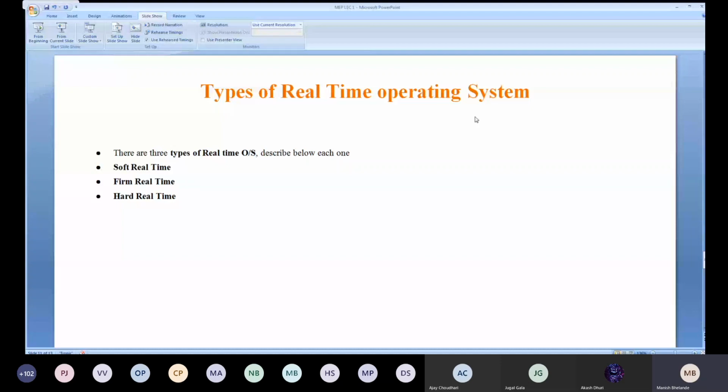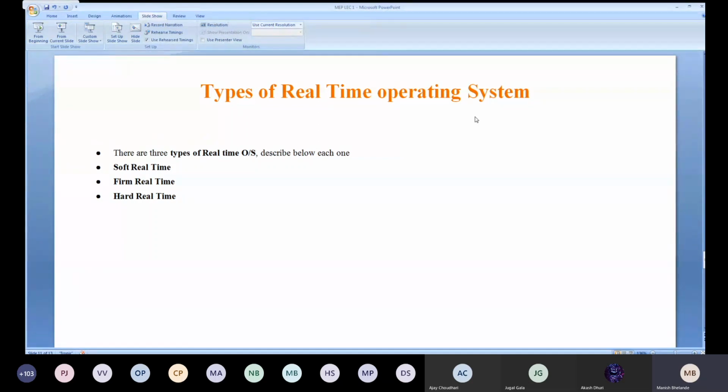Weather forecasting we cannot say exactly, because it can happen, and if it happens then it will, but otherwise we cannot say. It is a forecast, financial forecasting too, where you can only predict, but the chances of failure are also there. If suppose there is 90% chance that today it will rain, there is some 10% possibility that it will not. So that is the example for the firm real-time system.